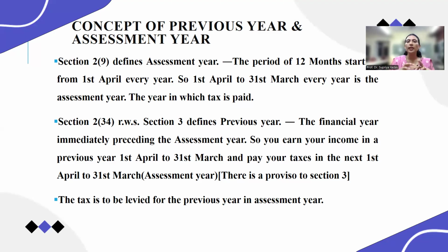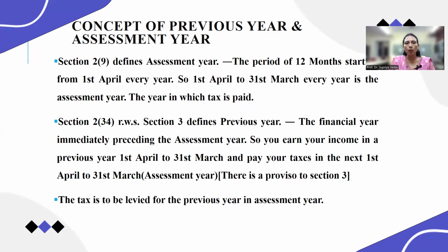The income tax is actually calculated, and the assessee actually gets assessed, completing the assessment procedure in the current financial year, that is 24-25. That's why it is called the assessment year. And the last financial year, 23-24, is your previous year, whose total income you are going to be assessed on in the current financial year.